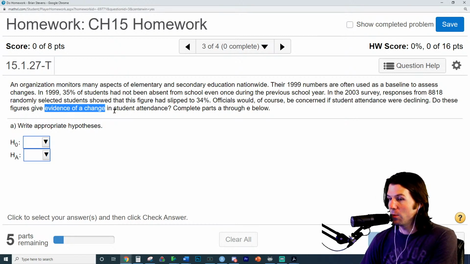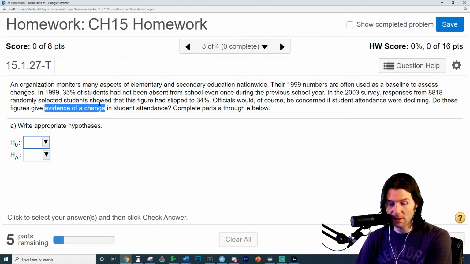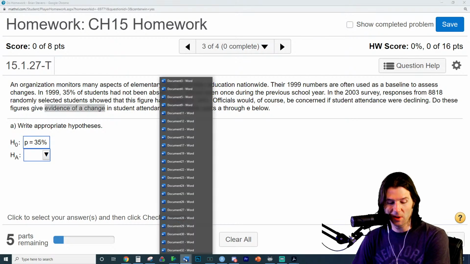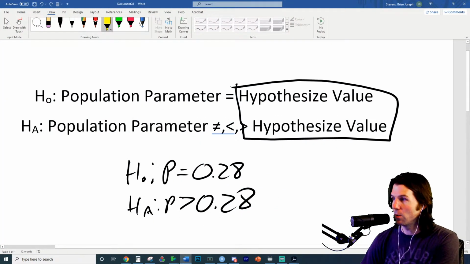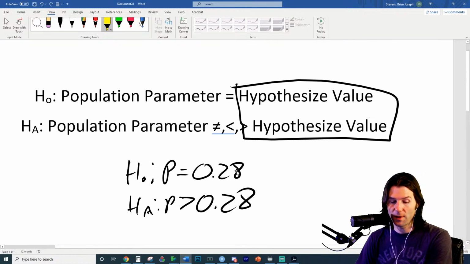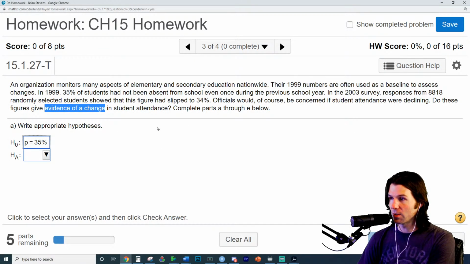Now, this is where people get confused on this problem. This is where we're talking about the evidence. Is there evidence of a change? Now, everyone should know the null has the equal sign. We review that a lot. Please watch the first problem. I think it was back here where we talked about how to write nulls and alternatives. And the null always has the equal sign. The hypothesized value goes here, and the parameter of interest that we're talking about goes here. And so review the first problem where we talked about how to write nulls and alternatives. They're looking for evidence of a change.